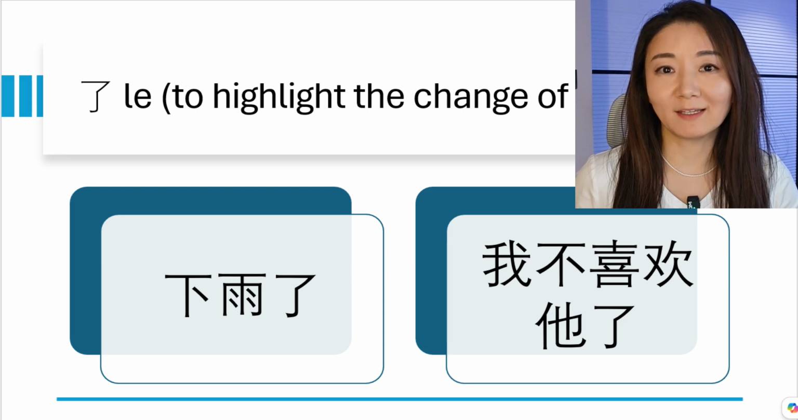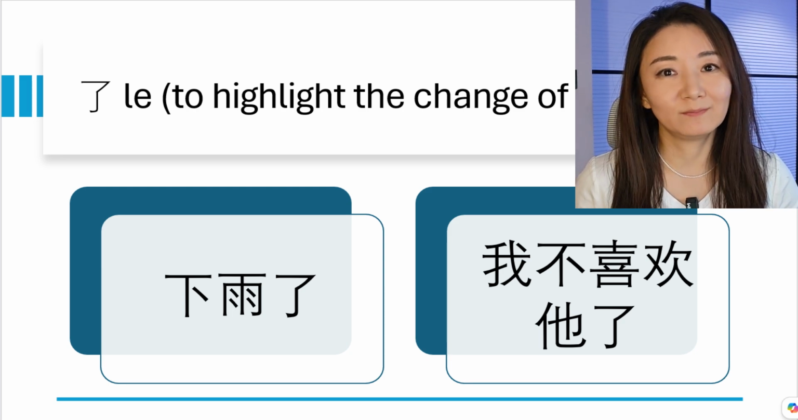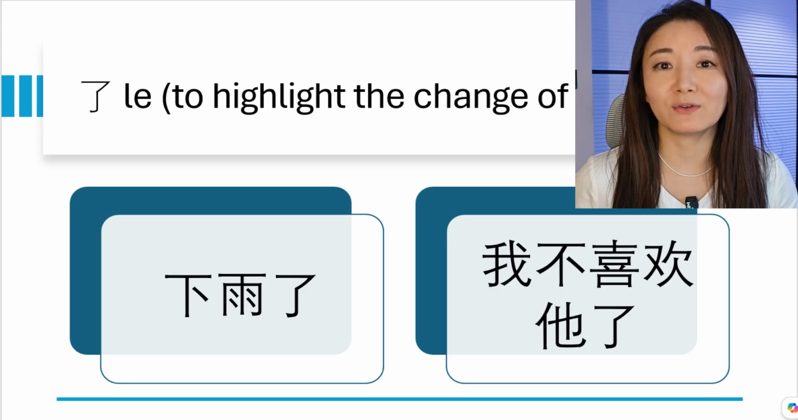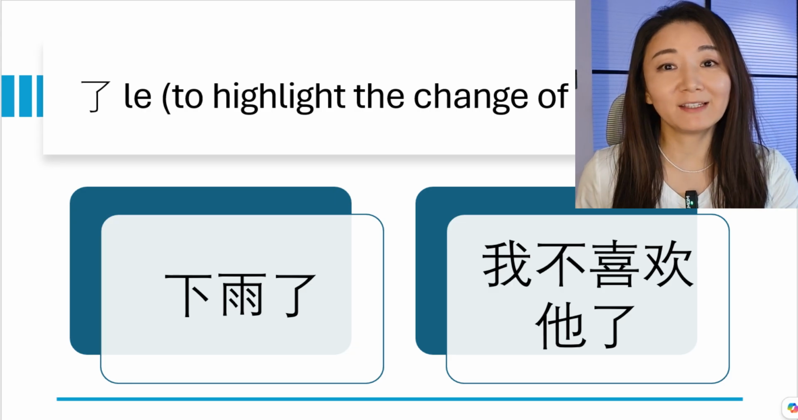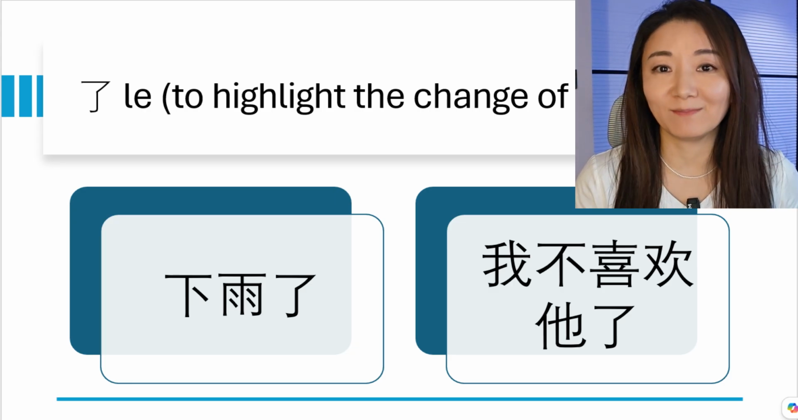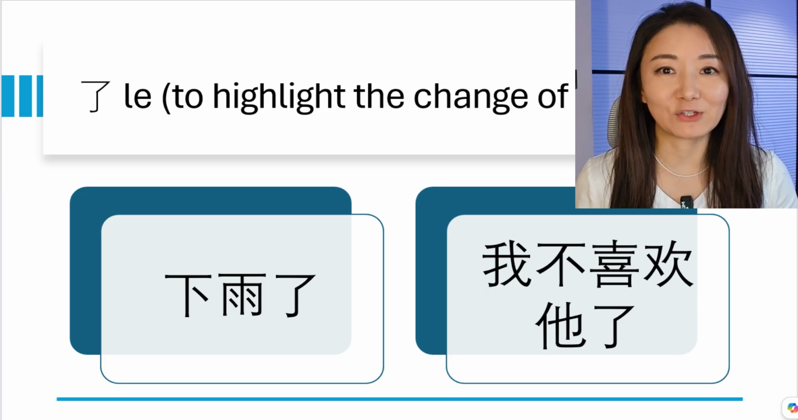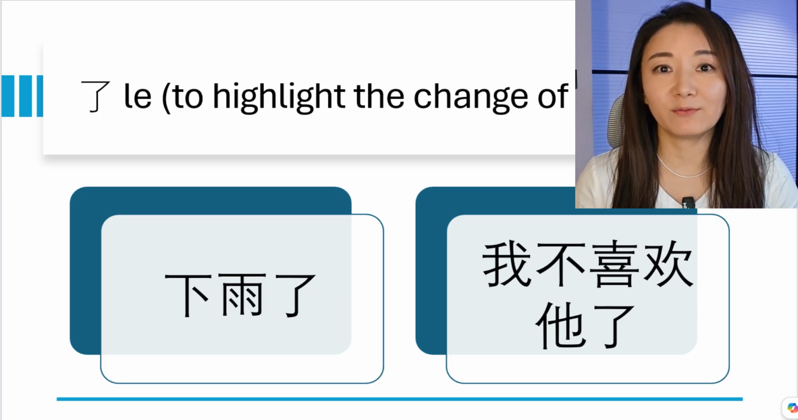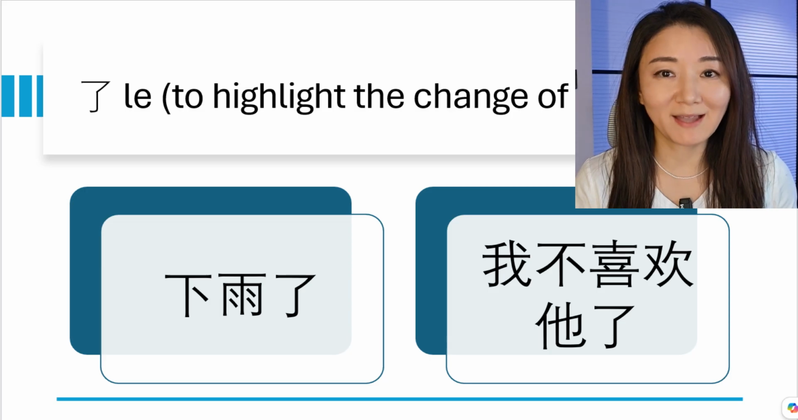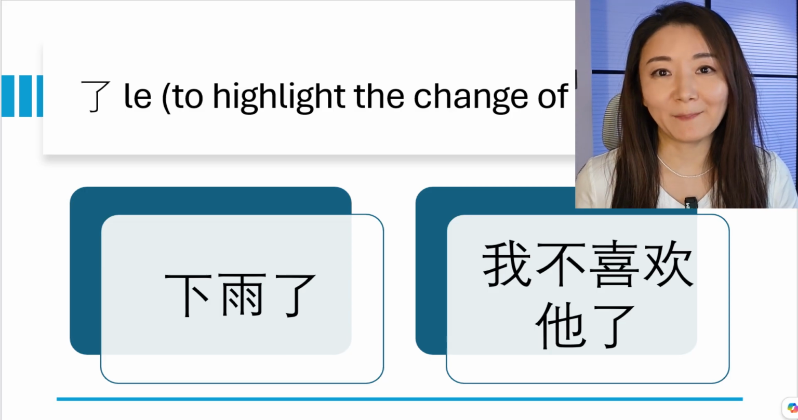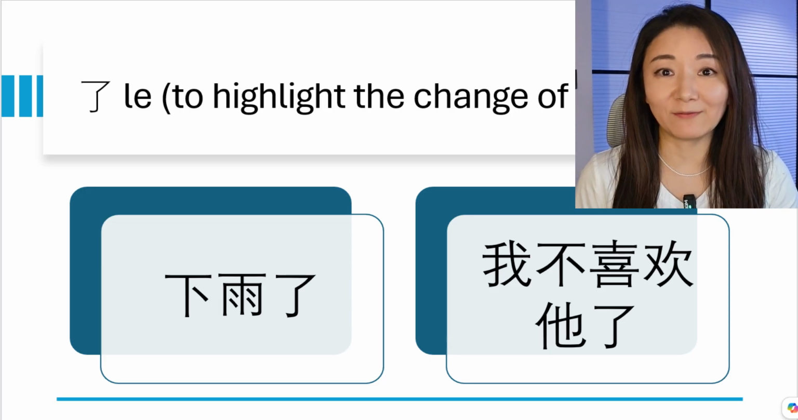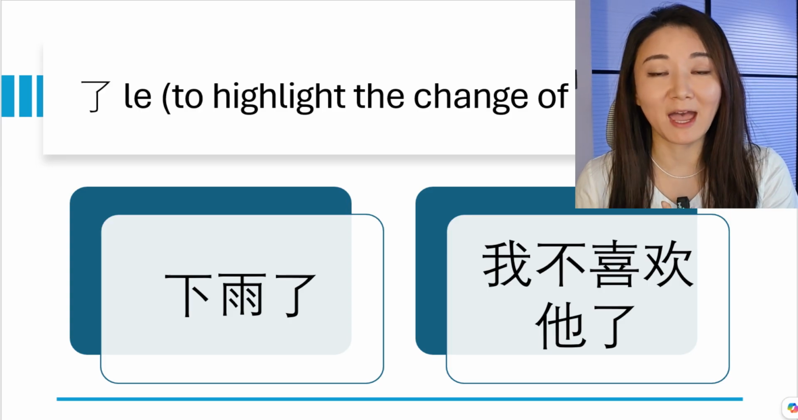我不喜欢他了. I don't like him anymore. Here, 了 is also used to describe the status change. I liked him before, but I don't like him now. So the status has changed. If we delete 了 here and if we just say 我不喜欢他, it just means I don't like him. It doesn't highlight the change of my feeling from I like him to now I don't like him. So to sum up here, 了 is used to describe the status change. Let's move on to the third meaning.